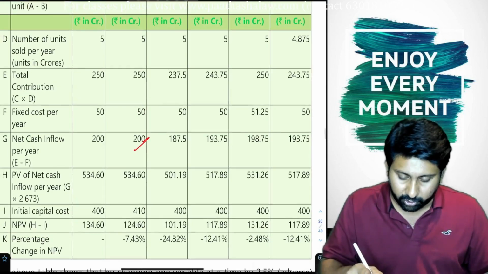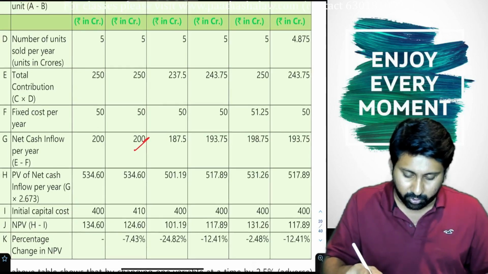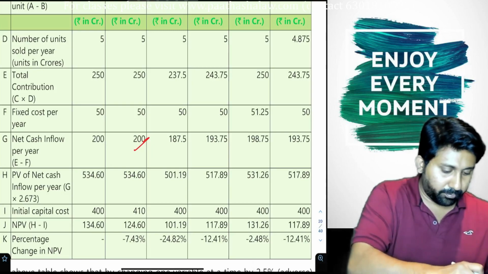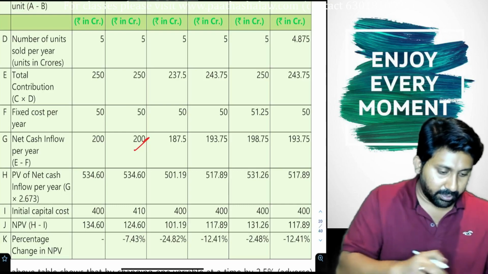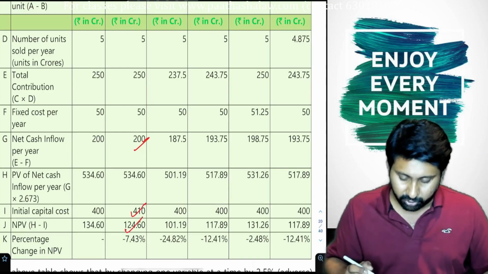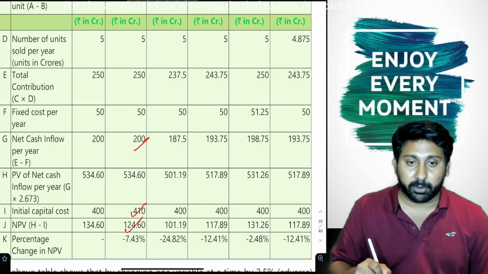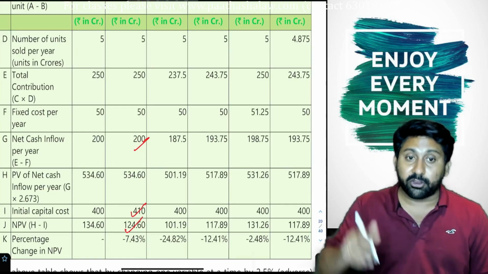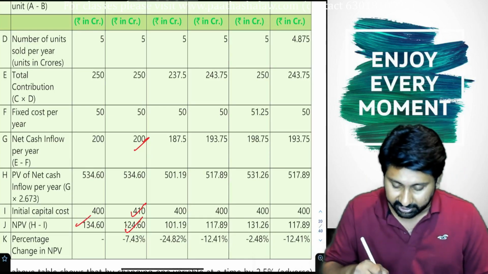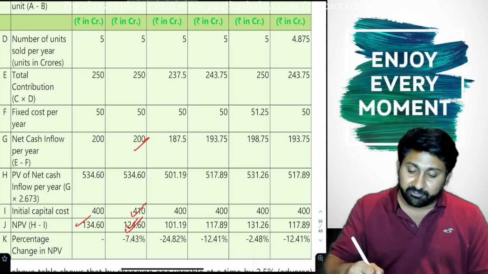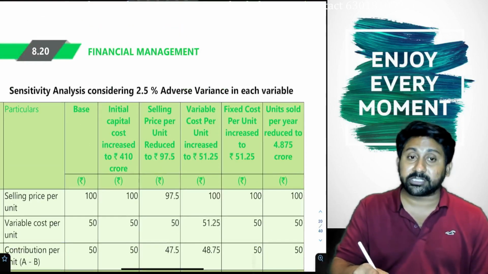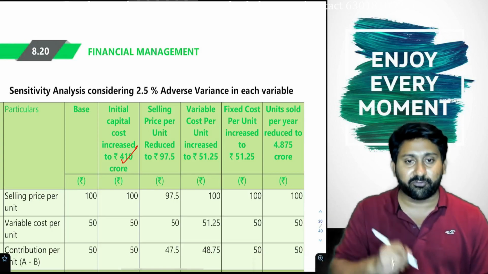So you are going to get 200 every year. 200 into 2.673 is 534.6. Initial cost is 410, so you got 124.6. In the normal scenario, the base case, you got 134.6. In the adjusted case, you got 124, which is the answer when the investment is increased to 410.